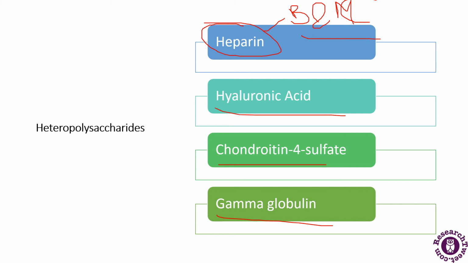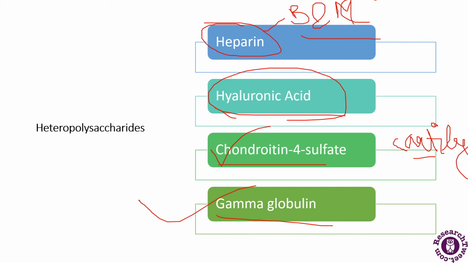Now hyaluronic acid is found in the connective tissues of the skin. The next, chondroitin 4 sulfate, is present in the cartilages. Next is gamma globulin, which is found in the blood. So these are some of the important heteropolysaccharides.